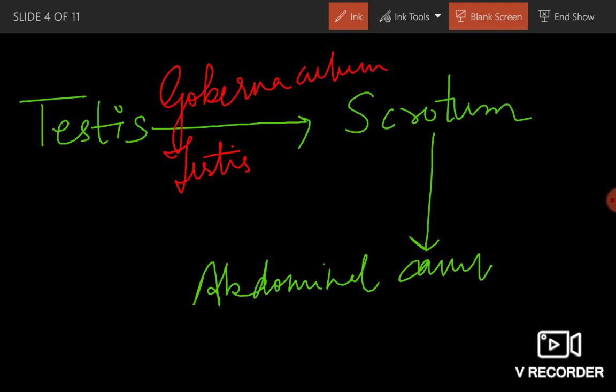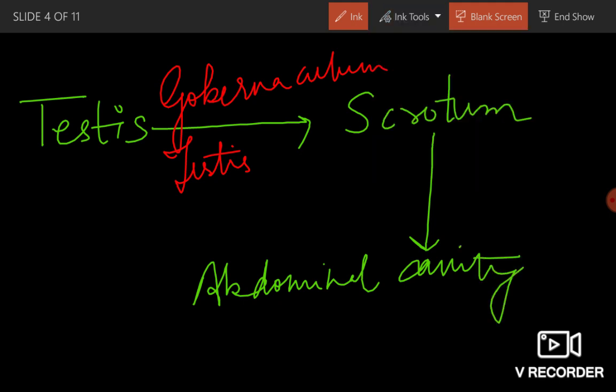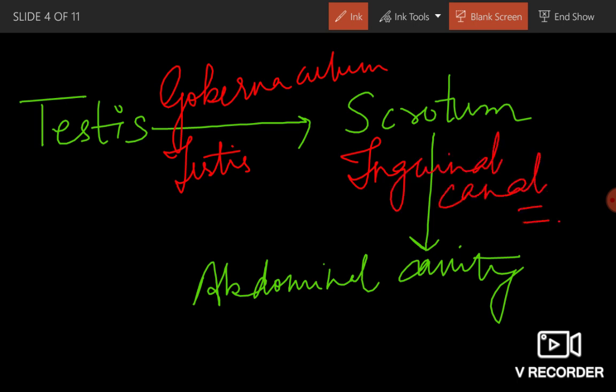Scrotum will communicate to the abdominal cavity with the help of the inguinal canal. Clear? So draw this in your notebook so that it is easy for you to remember. Okay? Now I was discussing testis, so back to our topic of testis.